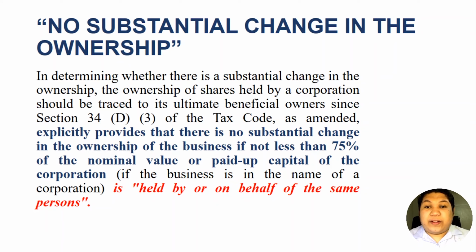In determining whether there is a substantial change in the ownership, shares held by a corporation should be traced to its ultimate beneficial owners, since Section 3 of the Tax Code, as amended, explicitly provides that there is no substantial change in the ownership of the business if not less than 75% of the nominal value or paid up capital of the corporation is held by or on behalf of the same persons. So we will illustrate this.